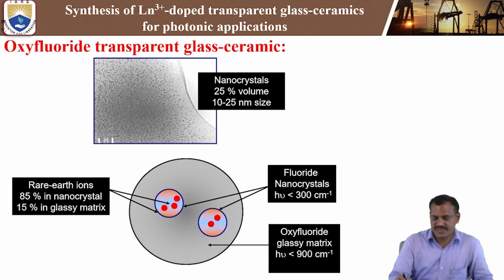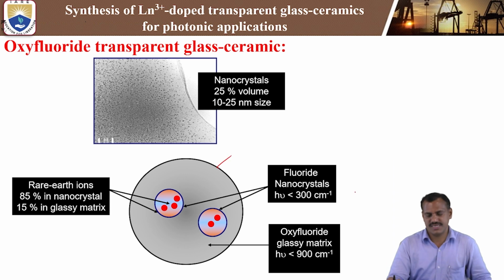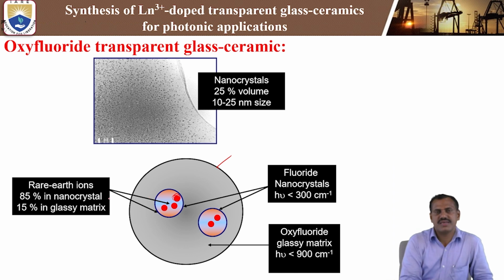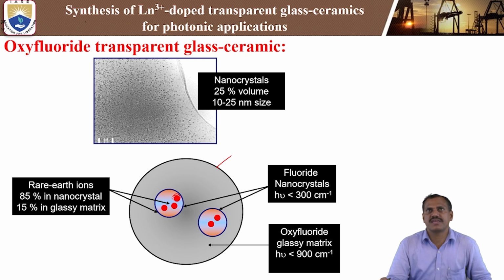In this, first you see this is the complete oxyfluoride glass matrix. This is the complete big circle. This is the complete glassy nature. Inside, the small boxes are the fluoride nanocrystals. In the fluoride nanocrystals, the red dots, red color, are the rare earth element ions. 80% of the nanocrystals are doped with rare earth ions, inside the 15% glass matrix. So this is how oxyfluoride transparent glass ceramics look.